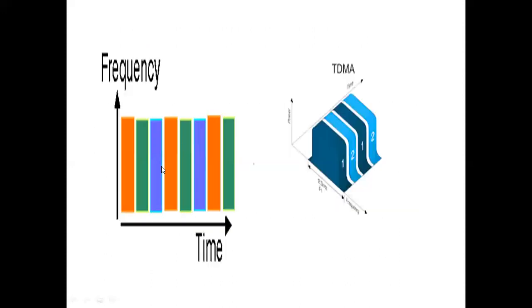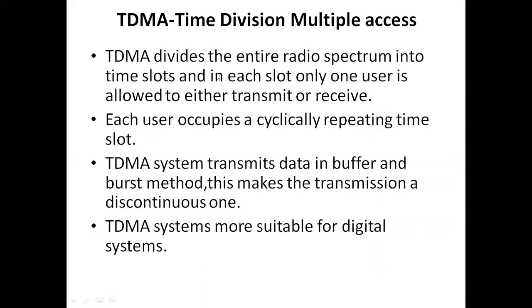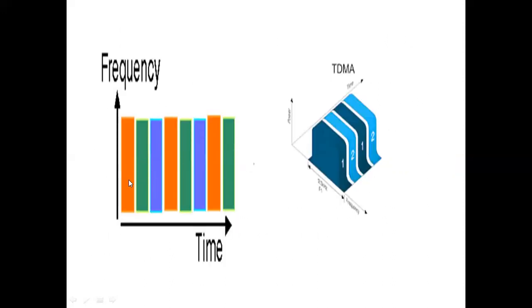Here we have the figure. This figure represents a TDMA technique. Here the time is divided. The overall radio spectrum is divided into a number of time slots, and each time slot is allocated to one particular user. So this is allocated to one user, this is allocated to another user, this is allocated to user 3, user 4, and so on.